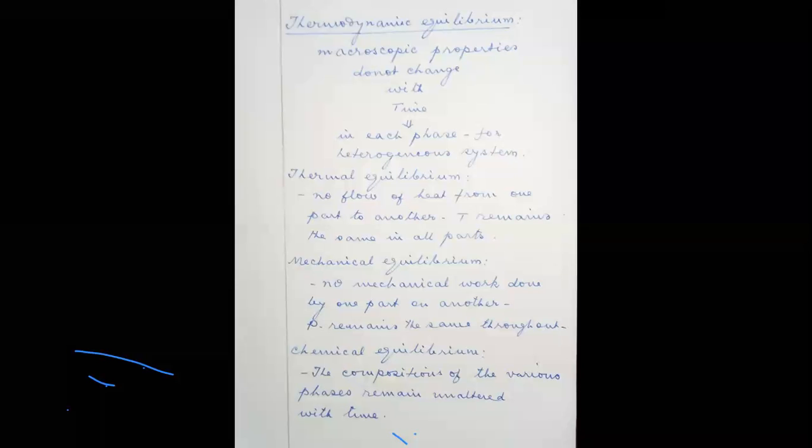There is another equilibrium called chemical equilibrium, where the composition of various phases remains unaltered with time. Actually, chemical equilibrium is an apparent state of rest of two chemical processes proceeding in opposite directions with more or less the same speed. With this, I want to end the class.